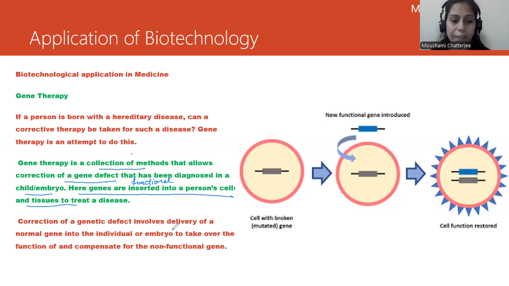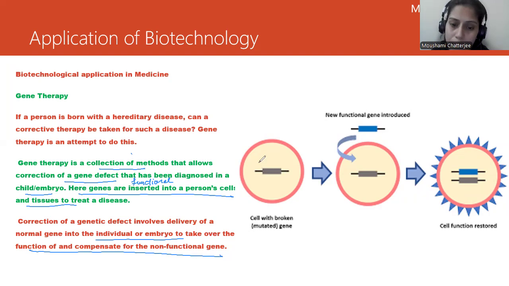Correction of a genetic defect involves delivery of a normal gene into the individual. So how can we correct a genetic defect? We can correct it by incorporating a normal gene into the individual or embryo to take over the function of, and compensate for, the non-functional gene. So look at the image here: a cell with a broken or mutated gene.